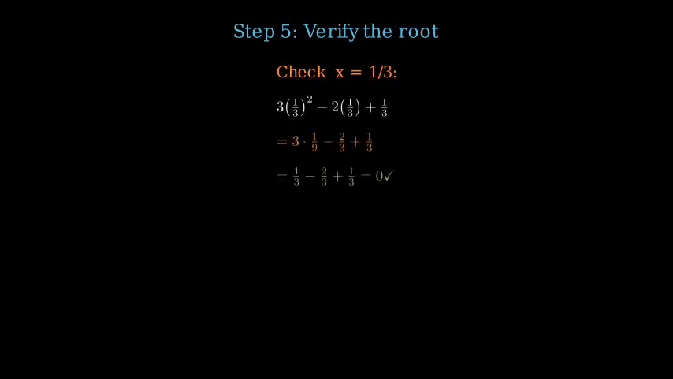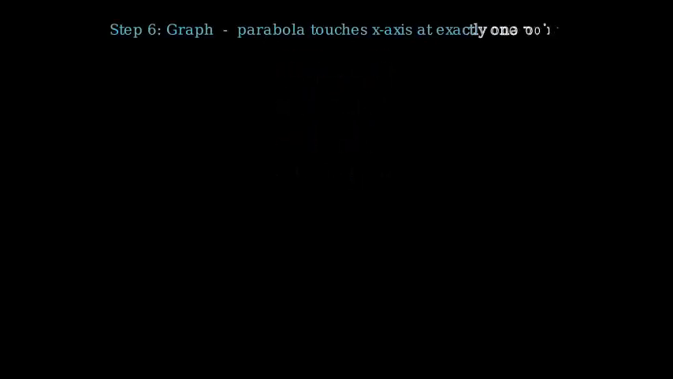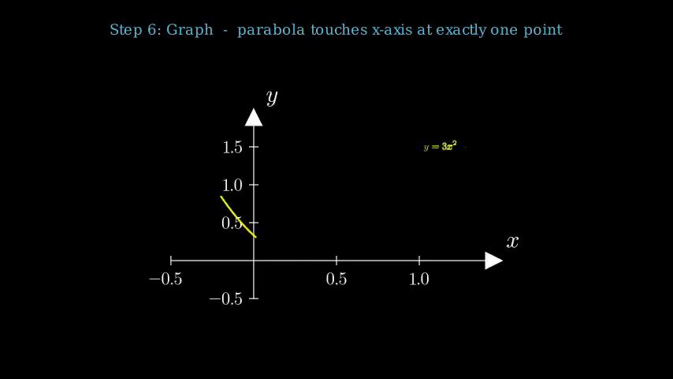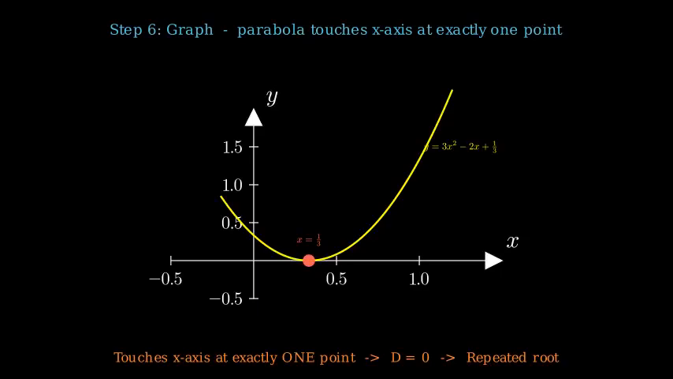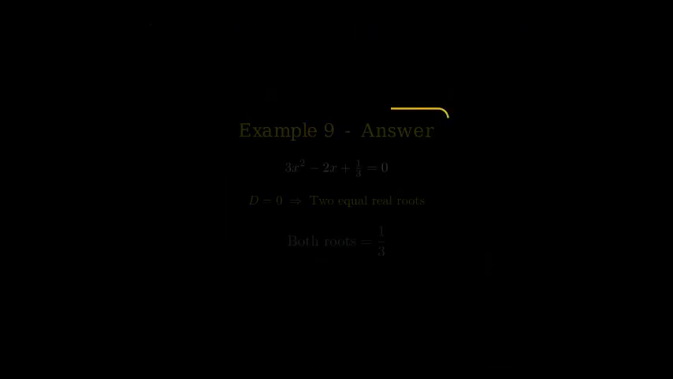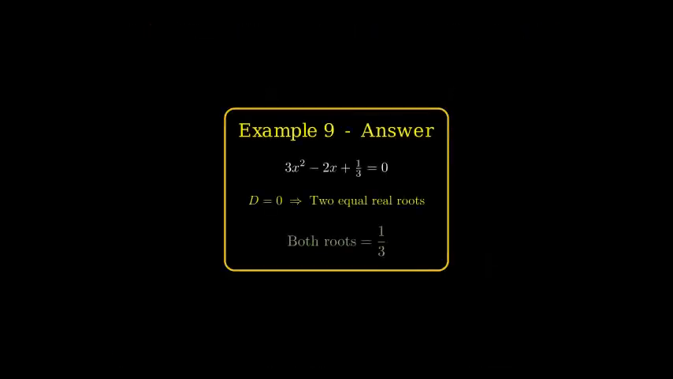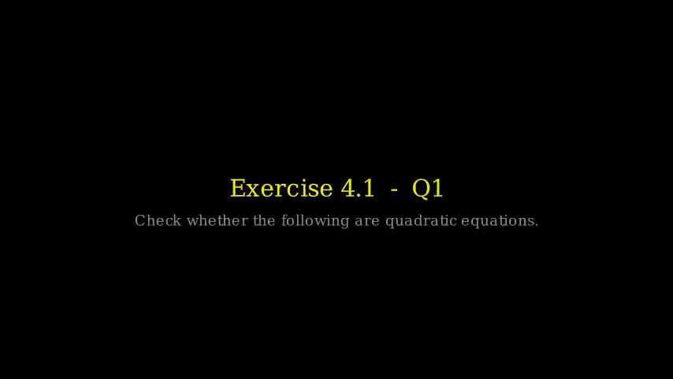Verification. 3 times 1/3 squared minus 2 times 1/3 plus 1/3 equals 3 times 1/9 minus 2/3 plus 1/3, equals 1/3 minus 2/3 plus 1/3, equals 0. Confirmed. When the discriminant is exactly 0, we always get a perfect square on the left side, and both roots are identical.